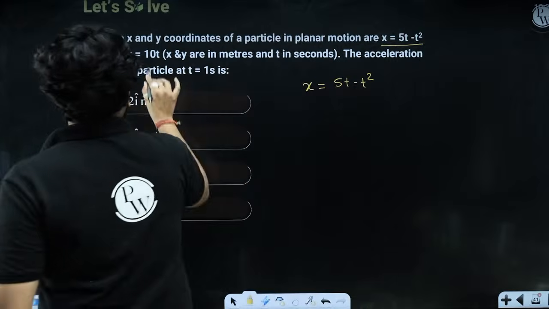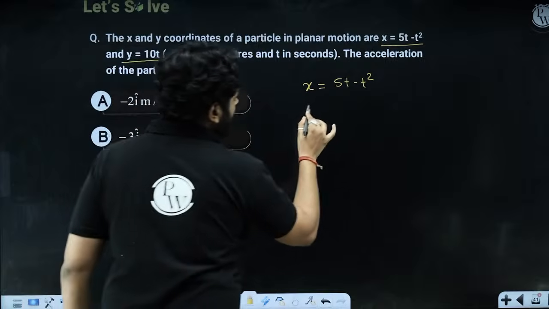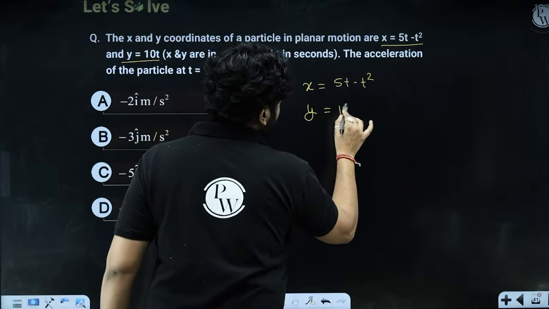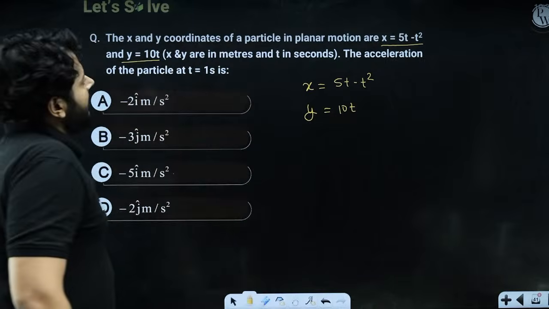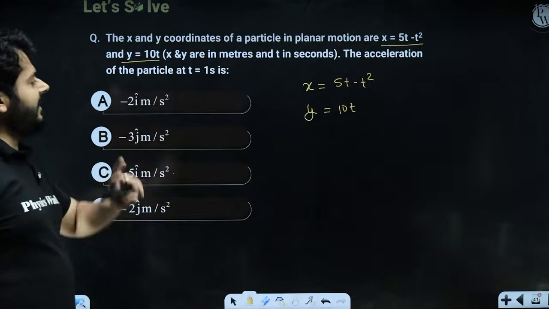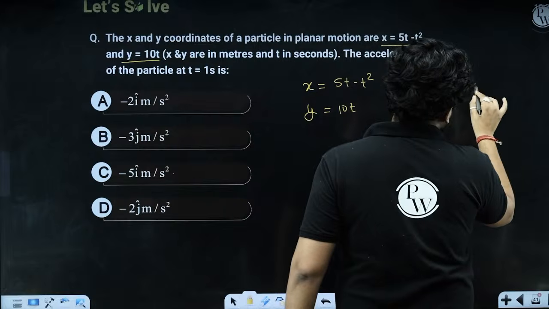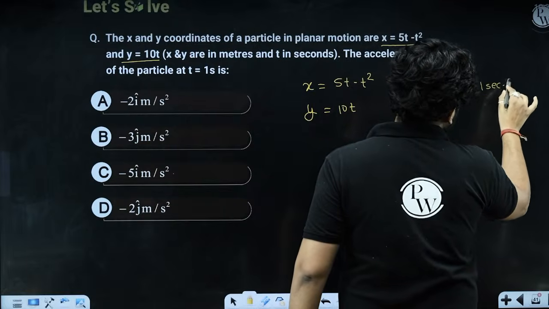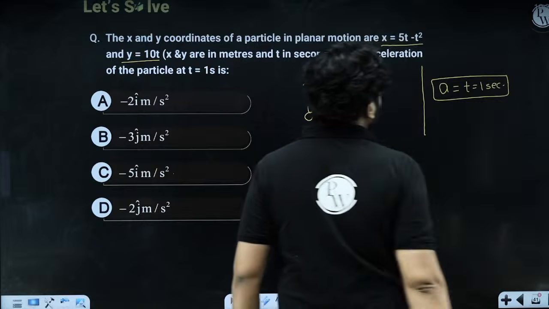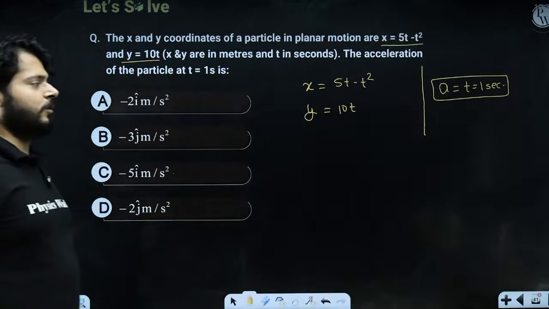And y is nothing but 10t, alright? What will be the acceleration of the particle at t equals 1 second?